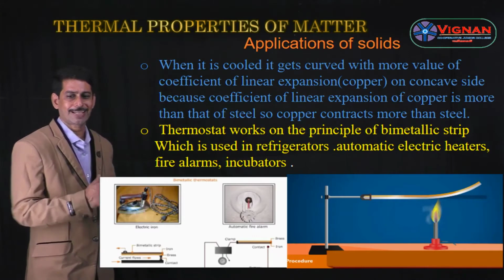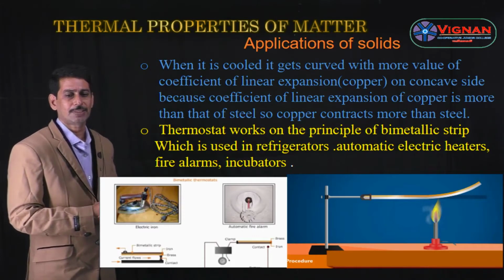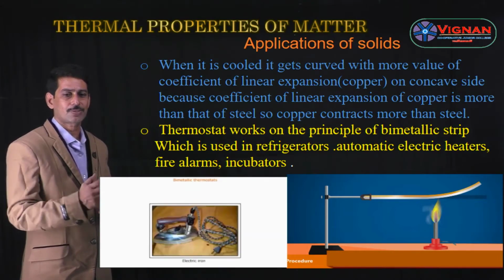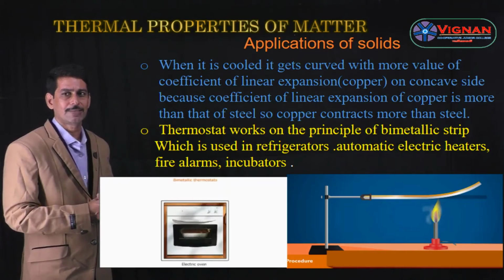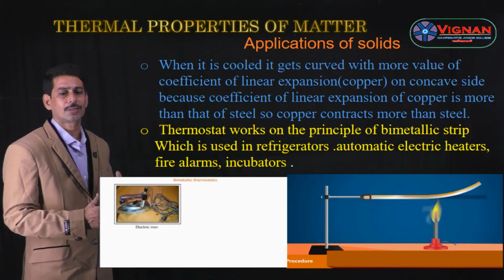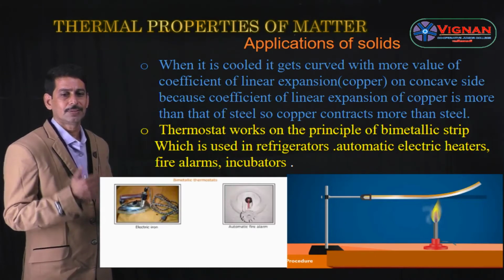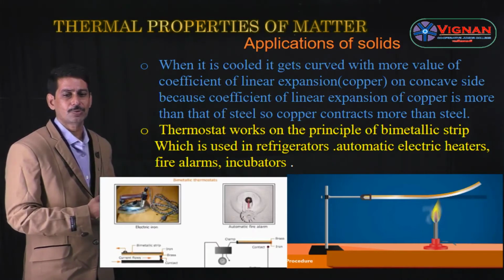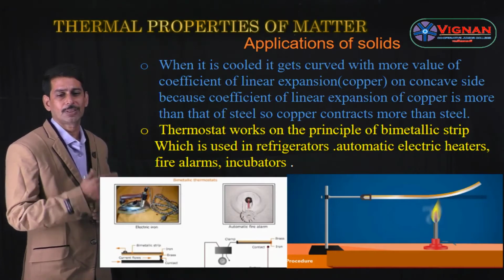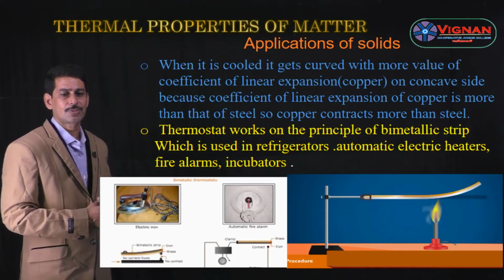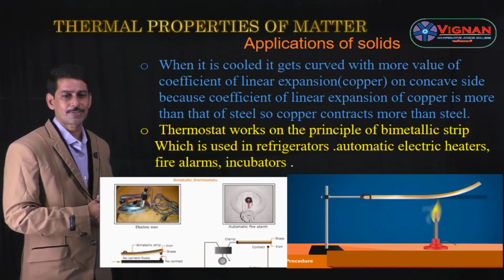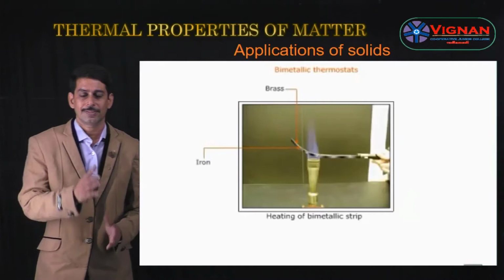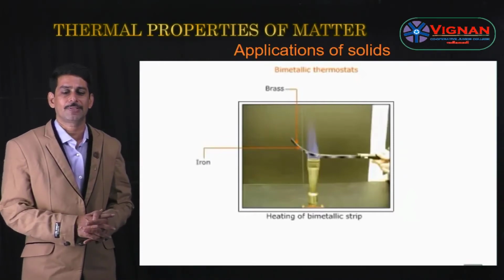Let us recap once again what a bimetal strip is. A bimetal strip is made up of two similar strips of two different metals riveted together at several places. Whenever the bimetal strip is heated, it gets curved with the metal of more alpha value on the convex side, because alpha of that metal is more than the other metal. Whenever this bimetal strip is cooled, it gets curved with the more alpha value metal on the concave side. The thermostat works on the principle of the bimetal strip and is used in refrigerators, automatic electric heaters, fire alarms and incubators. See this video so you can understand clearly what a bimetal strip is.